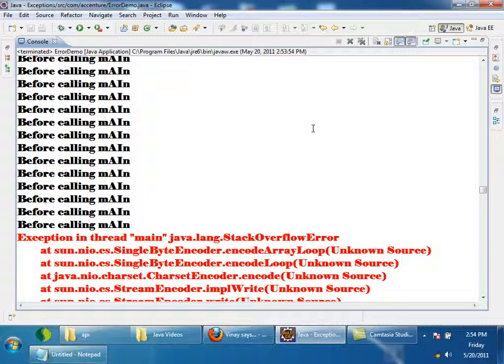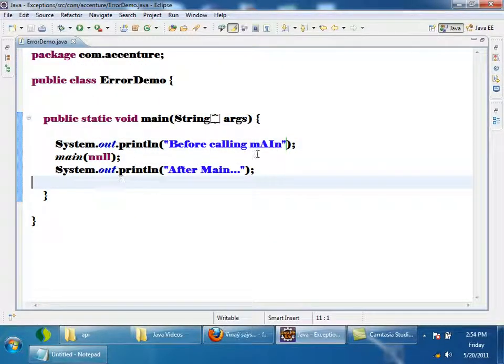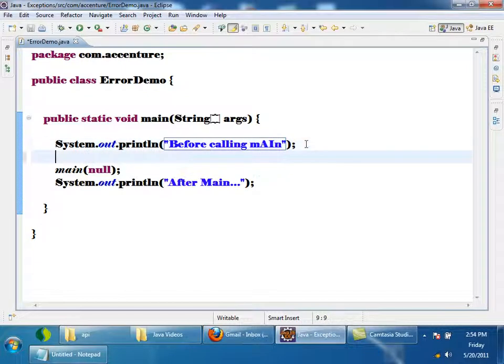Tell me, is it a problem with my code? Exceptions are because of my code or not? Errors are because of my code? See here, I may need to call main according to my logic until some condition is satisfied.